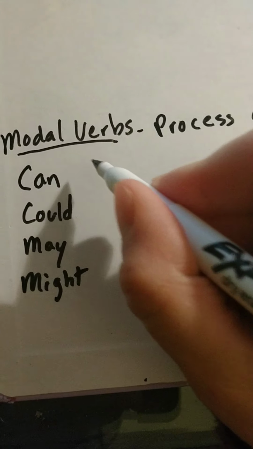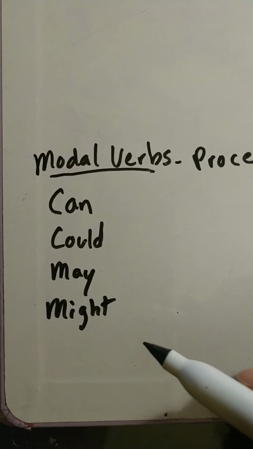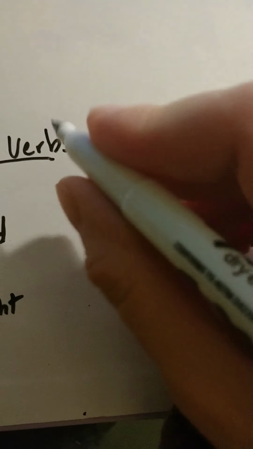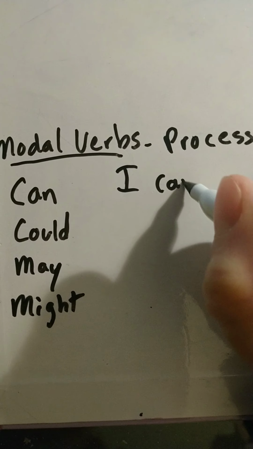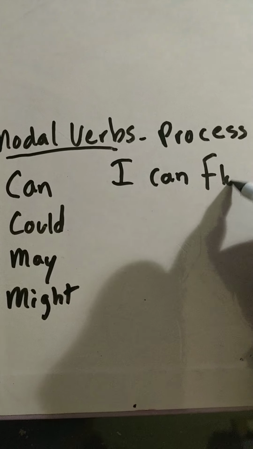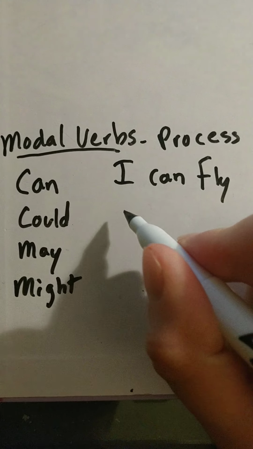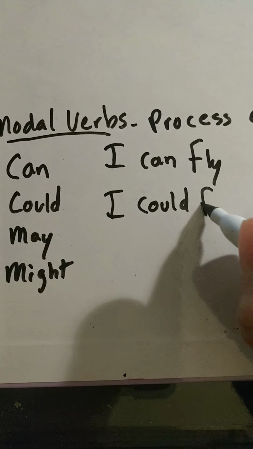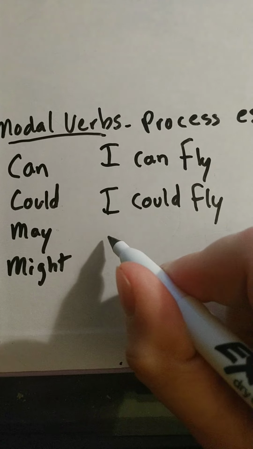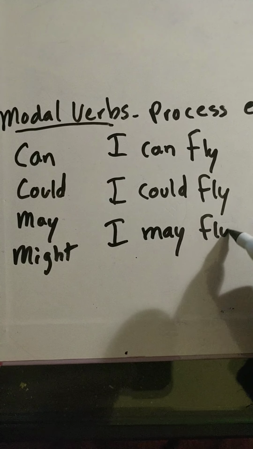Now, all of these verbs follow the same format. So, for example, I can fly. Okay. I could fly. I may fly.